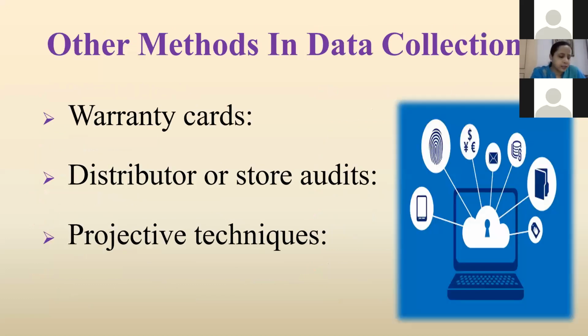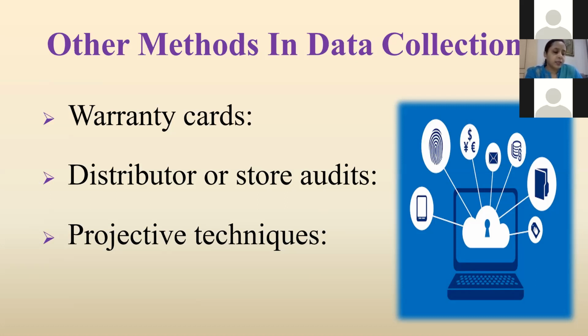Then other methods we will see for data collection are warranty card, distributor or stock audits, and projective techniques. In warranty card, we collect information regarding their products from customers. In distributor or store audit, the distributor gets the retail stores audited through salesmen and uses such information to estimate market sizes, market shares, and seasonal purchasing patterns through observation.